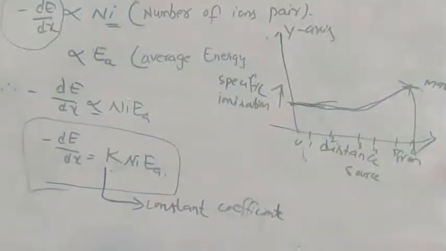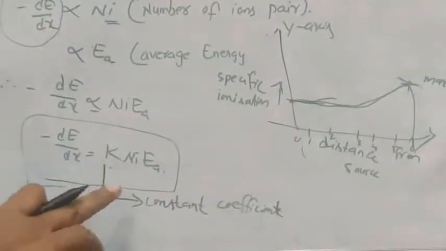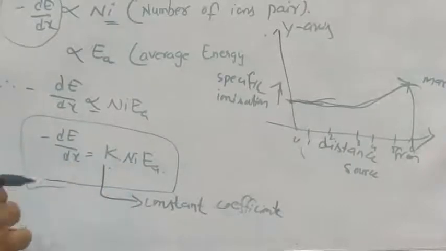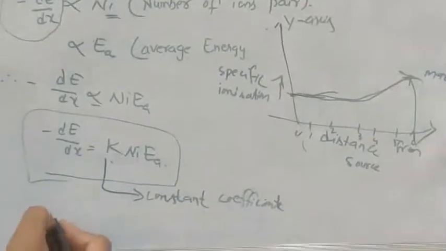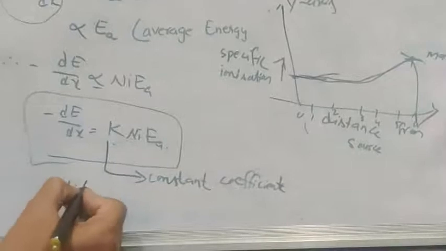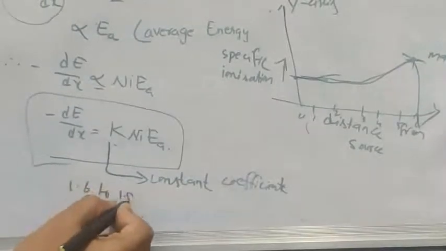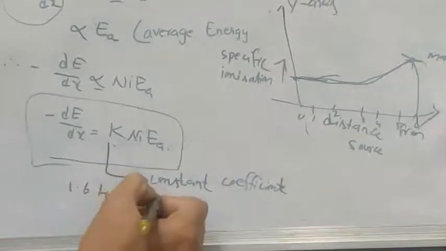And it is found that this coefficient varies between 1.6 to 1.8 for different gases.